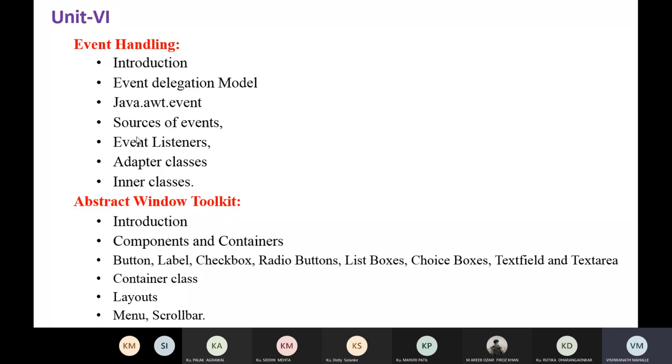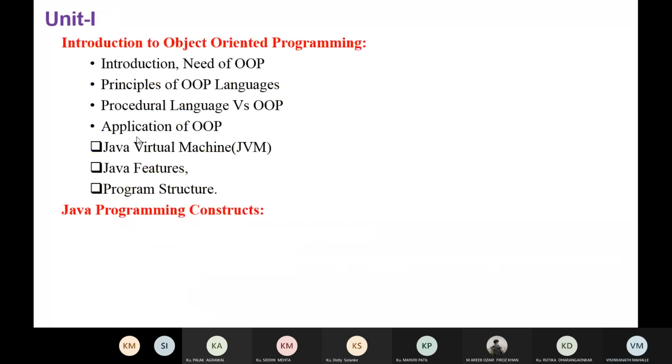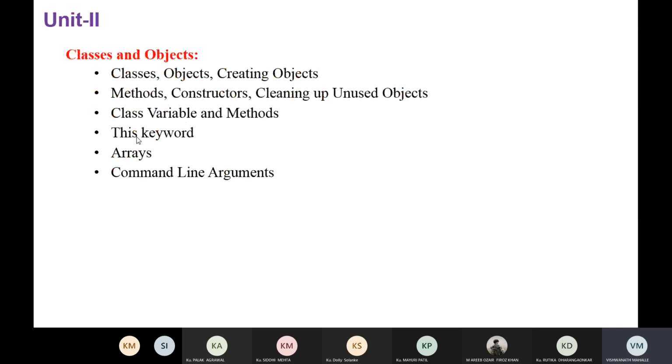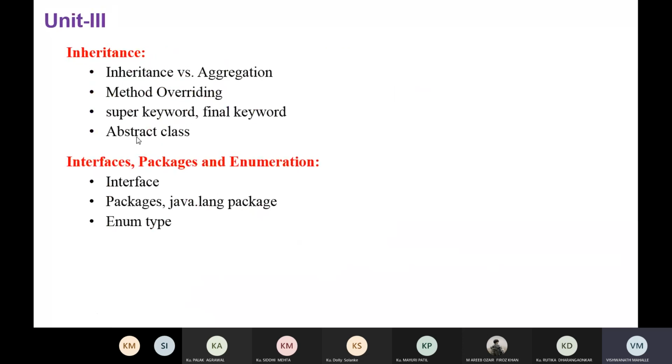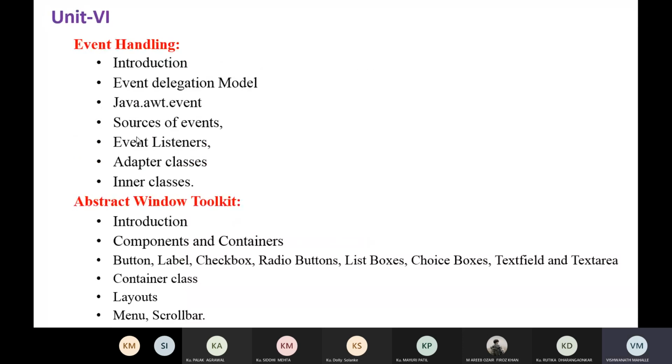Okay. So the first unit is the very fundamentals. Okay. The second unit is also fundamental, classes and objects. Okay. Now the third unit, inheritance, interfaces and packages. Most important are exception handling and file input output, applets and event handling.